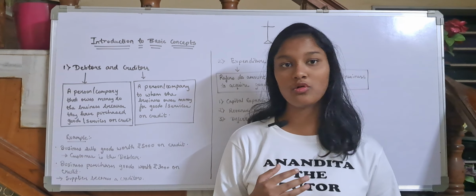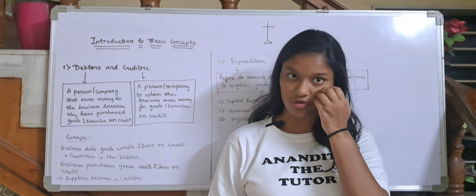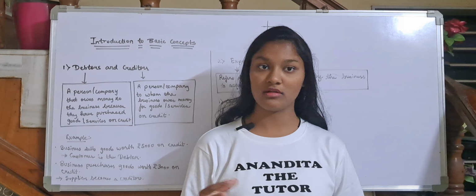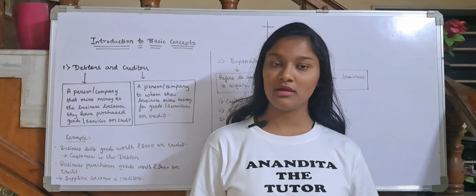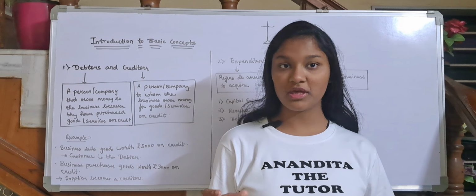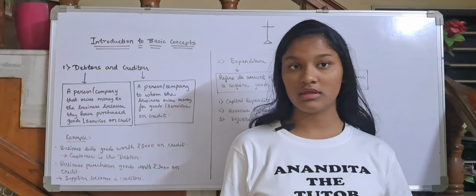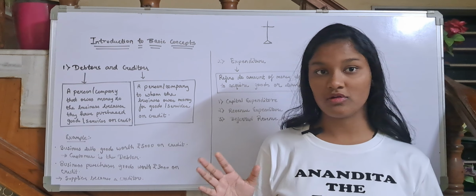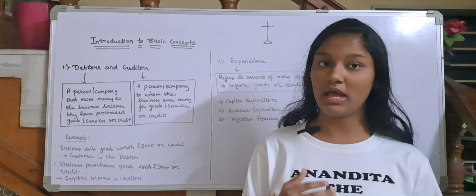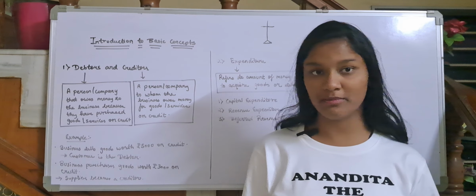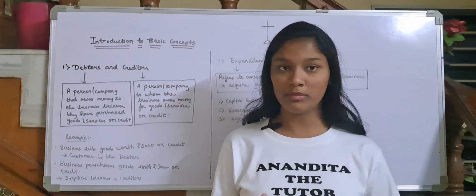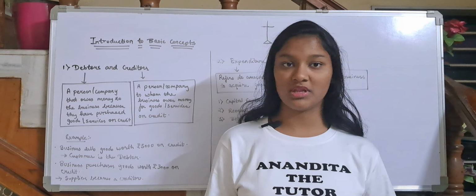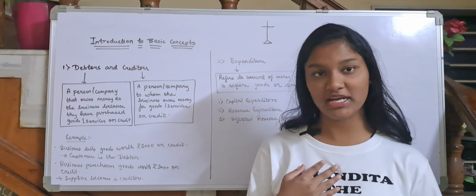Okay, so if I go to a grocery store and purchase groceries, and I tell the shopkeeper that I don't have money, then that shopkeeper has not received money, right? So he will be a creditor, which we'll learn now. And I will be the debtor because I have not paid the money and I owe money to that shopkeeper. I have purchased goods from the shopkeeper, so I will be the debtor.